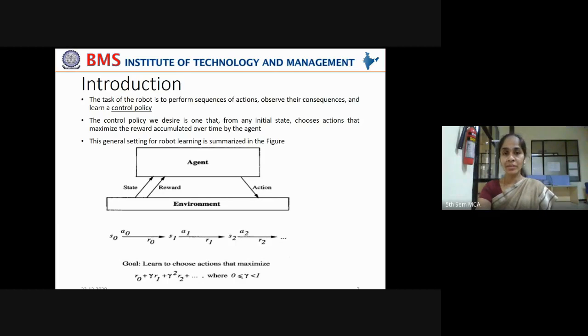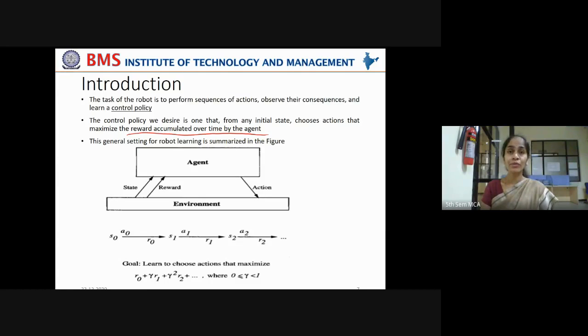Now, the control policy we desire is one that from any initial state chooses actions that maximize the reward accumulated over time by the agent. So what should the control policy be like? The control policy should stick to the idea of increasing the rewards that are accumulated over time.